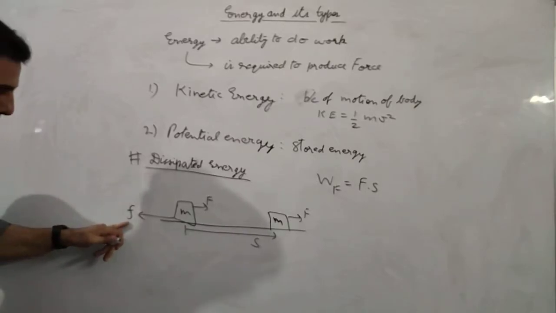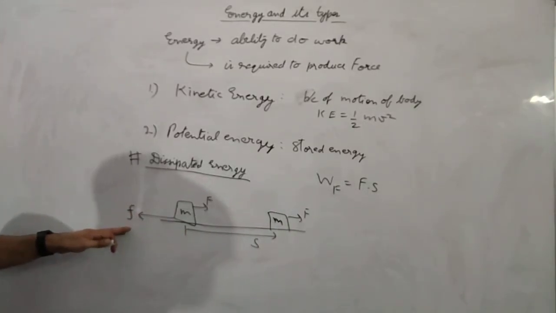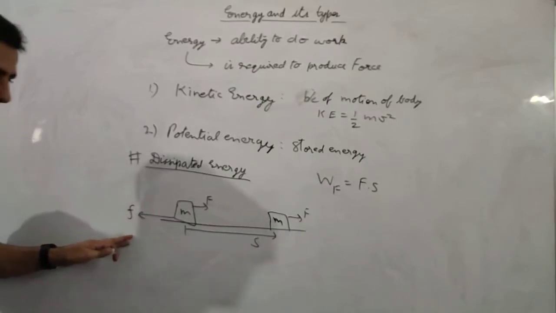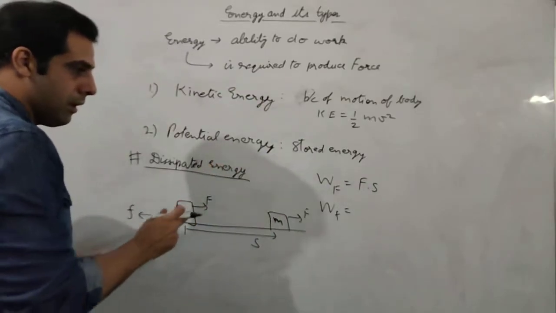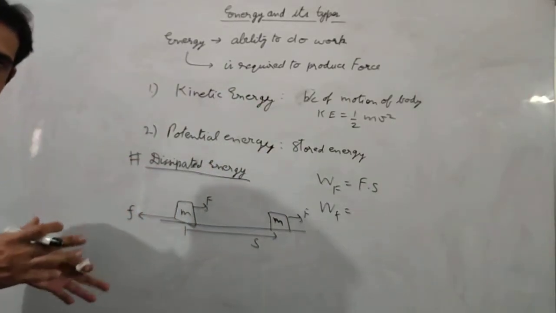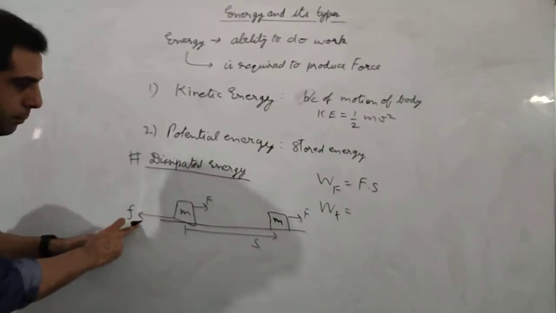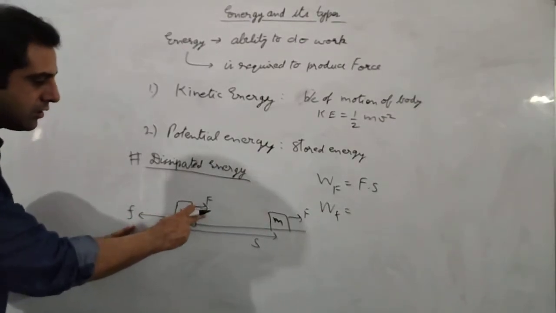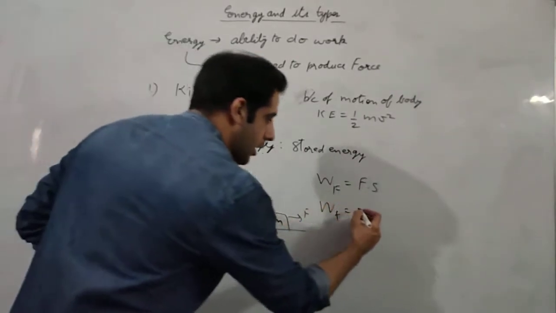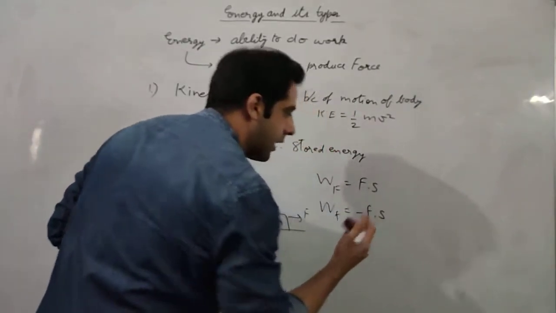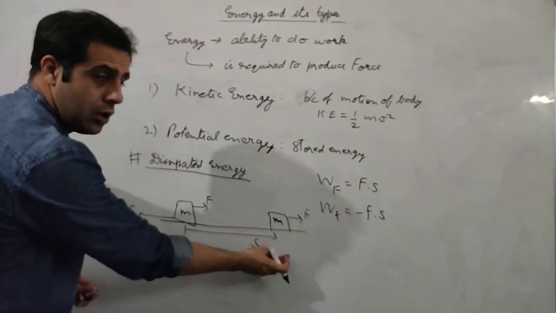So if this is the force and this is the displacement, that means some work has to be done by this friction force also. So this friction work will again be equal to force into displacement, but here the force is the friction force and it is in the opposite direction of this force. So if we take this as positive, then friction force will be negative. So it will be minus F into displacement, because the force is in this direction and the displacement is in the opposite direction.